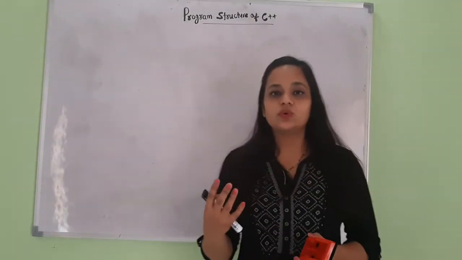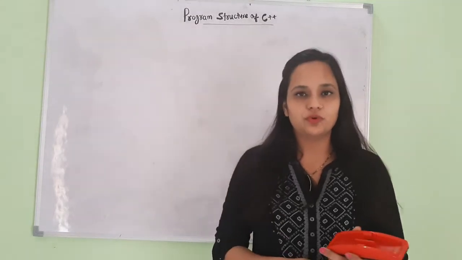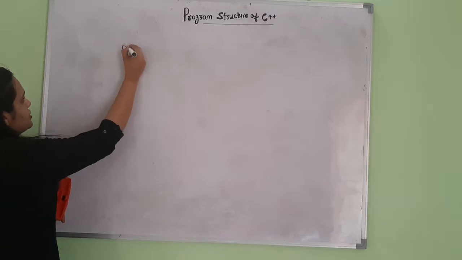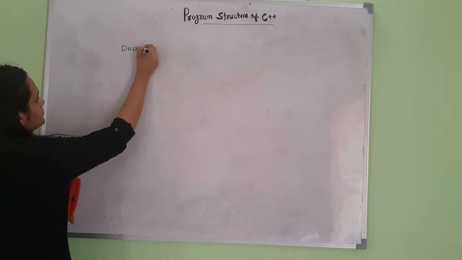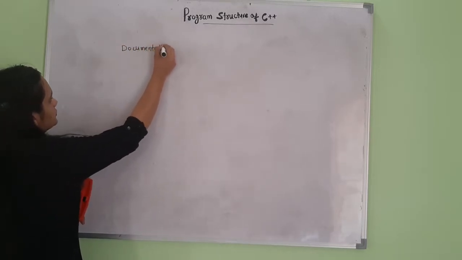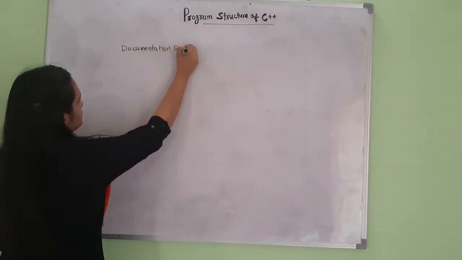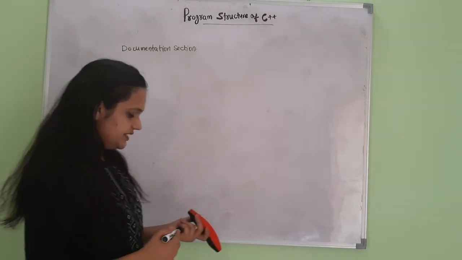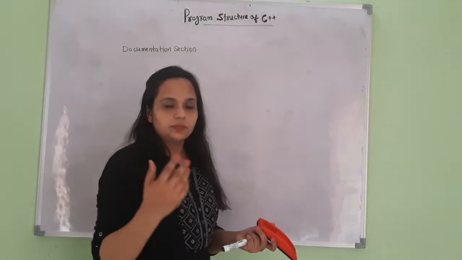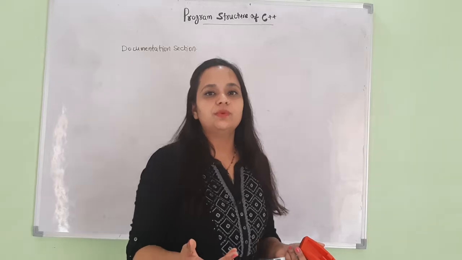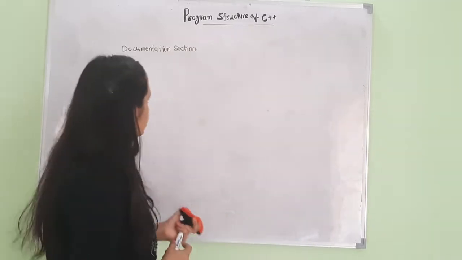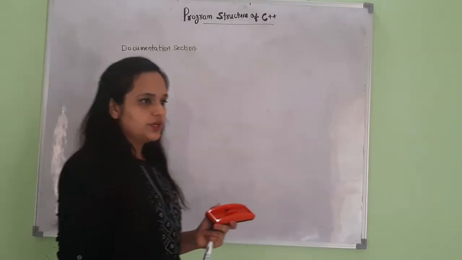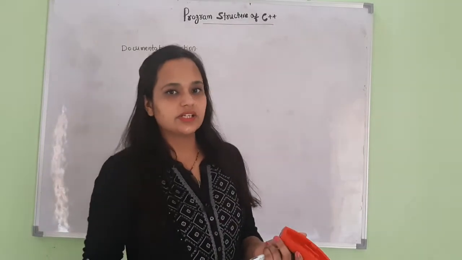Structure defines various sections that we use in our program. The very first section is the documentation section. In the documentation section, we can give the details about the programmer, time and date of the program, etc. This section is completely optional. If you want to include it, you can, otherwise you can completely skip it.